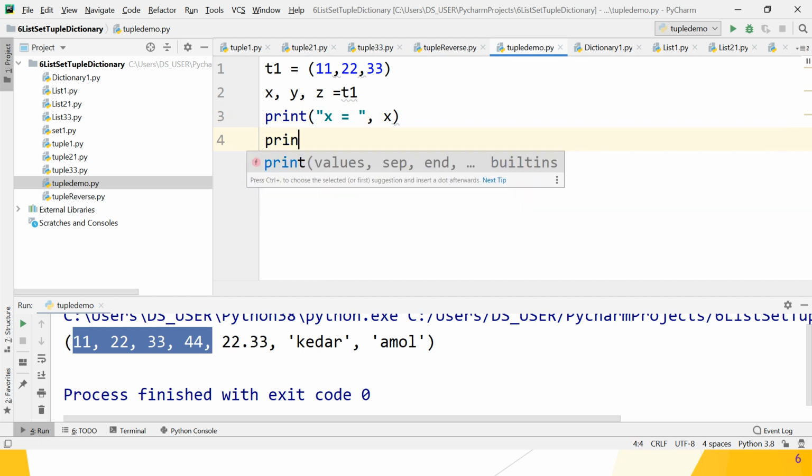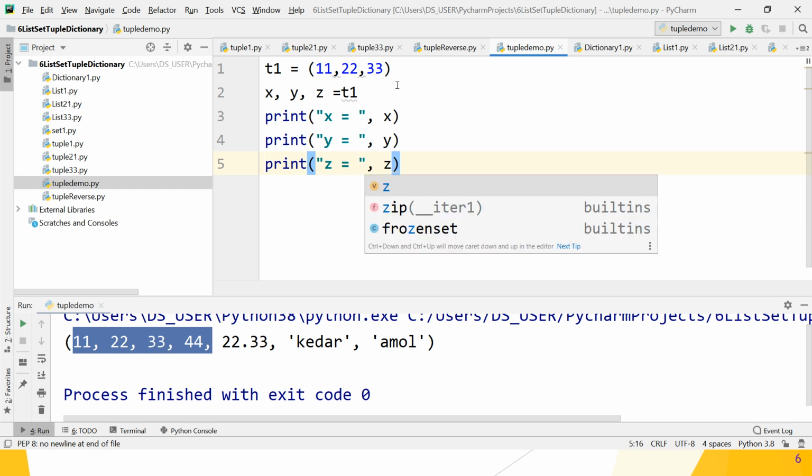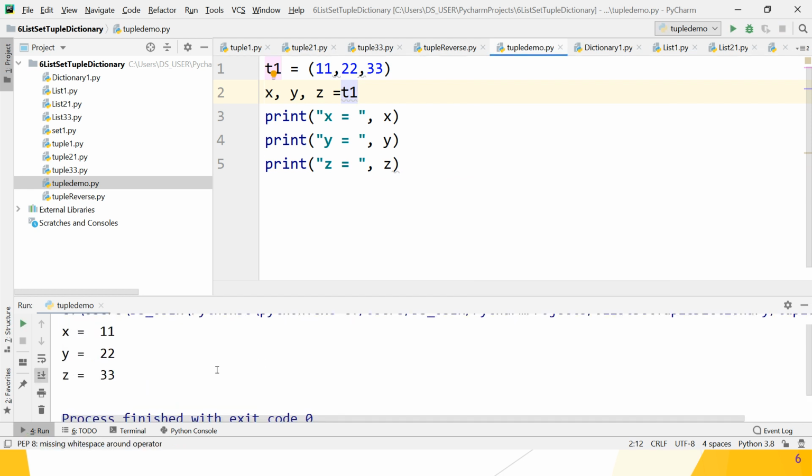Again print, if you want to print the value of y, y is equal to, comma y, and lastly print the value of z, that is z is equal to, comma z. Let's check whether it works or not. Great, guys, it works. x is equal to 11, y is equal to 22 and z is equal to 33.